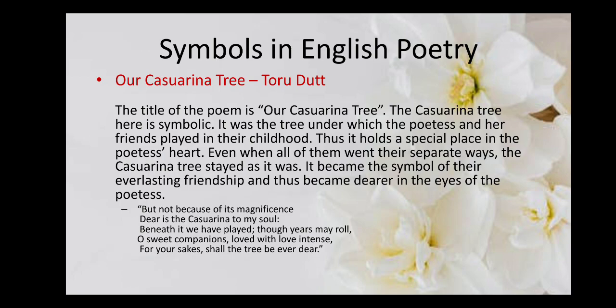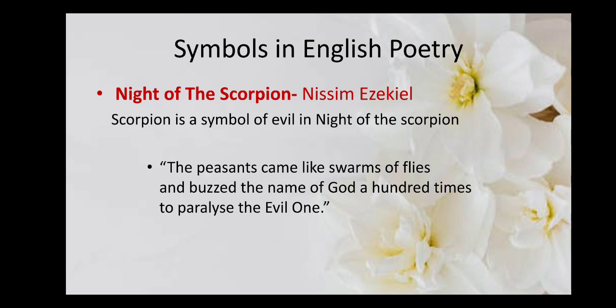Therefore, the tree holds a special place in the poetess's heart. Even when all of them have gone their separate ways, and her brother and sister are not alive anymore, the casuarina tree stayed as it was. Therefore, it became a symbol of their everlasting friendship and became dearer in the eyes of the poetess.